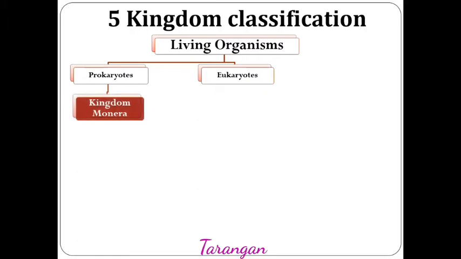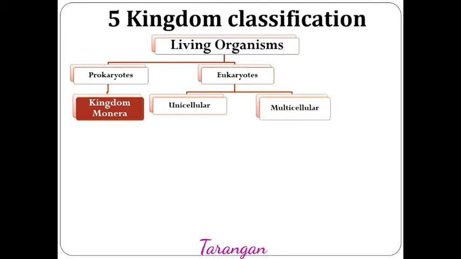See, all the living organisms under kingdom Monera are prokaryotes as well as unicellular. Eukaryotes are further divided into two groups, unicellular and multicellular.